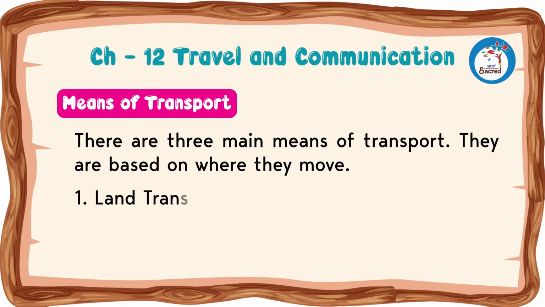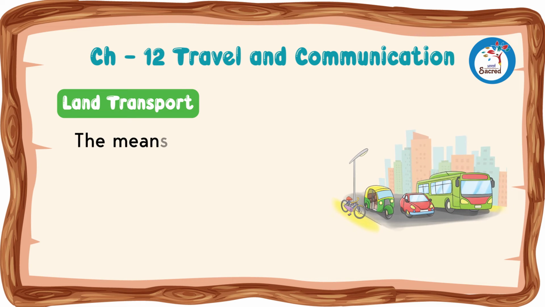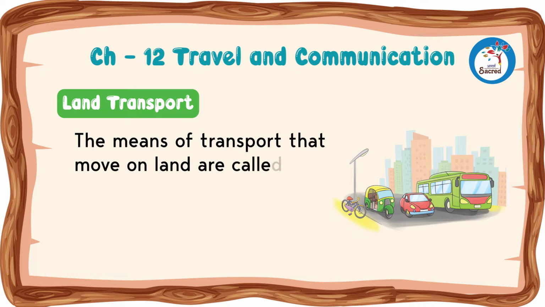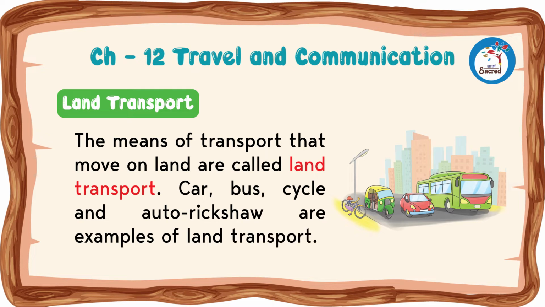1. Land transport. 2. Water transport. 3. Air transport. Land transport. The means of transport that move on land are called land transport. Car, bus, cycle and auto rickshaw are examples of land transport.